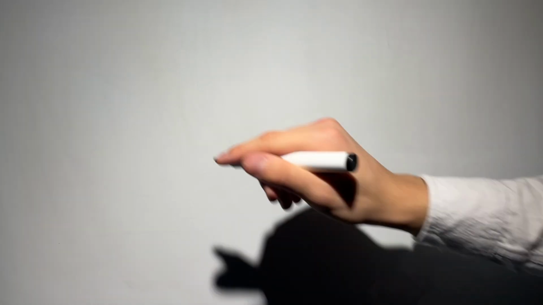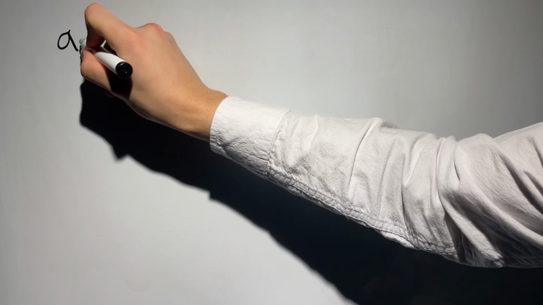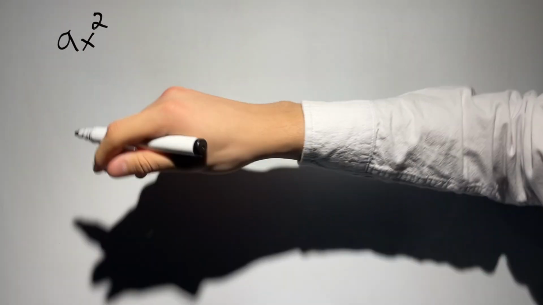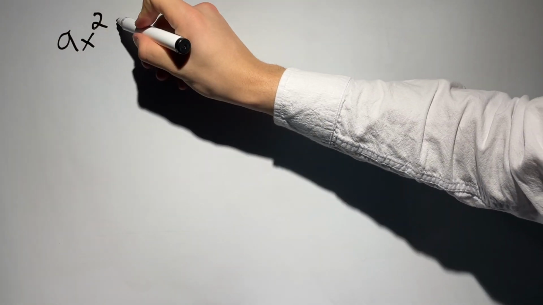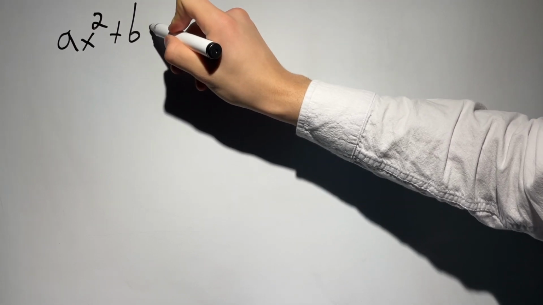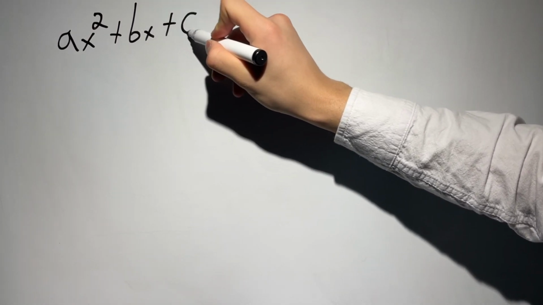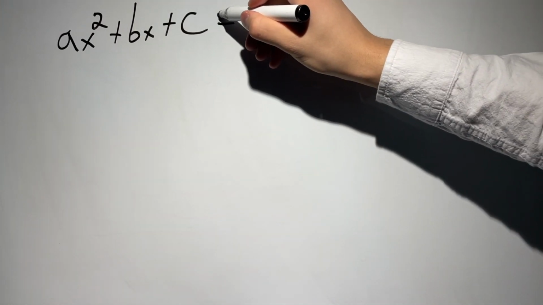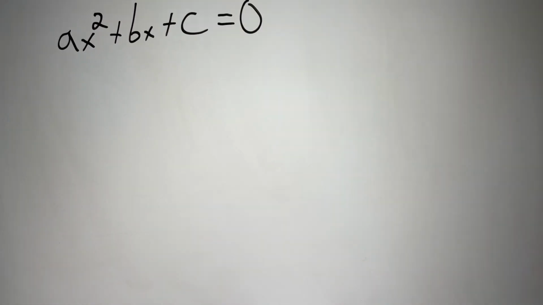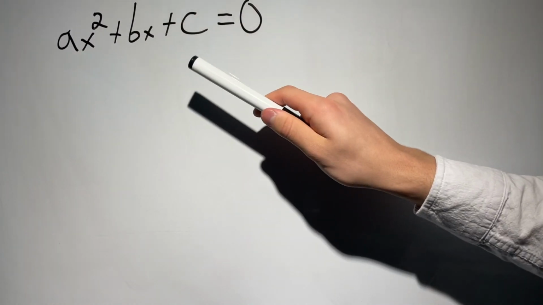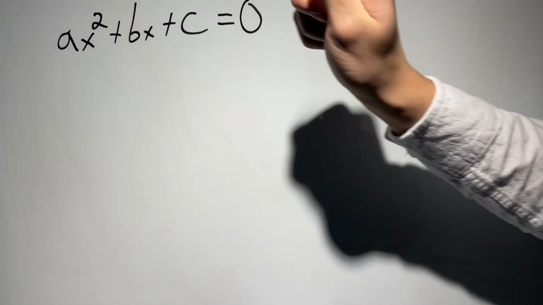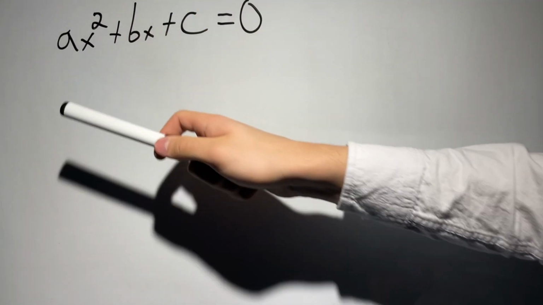At its core, a quadratic equation is any equation that can be written as ax squared plus bx plus c equals 0, where a, b, and c are constants and a cannot be 0.